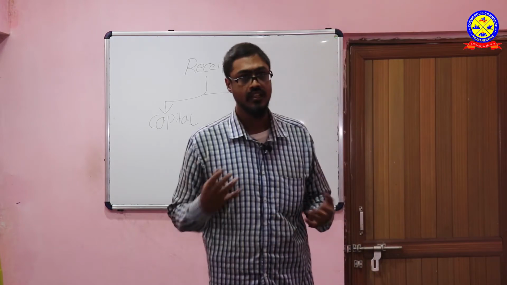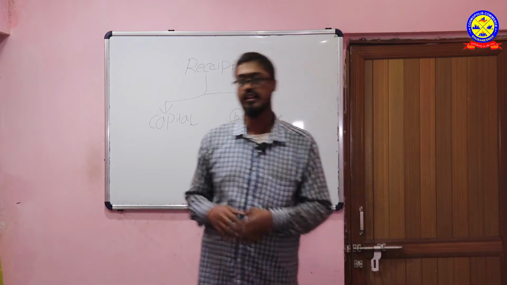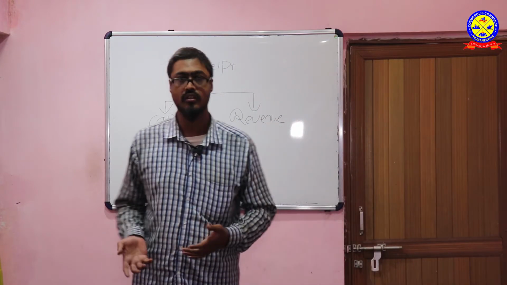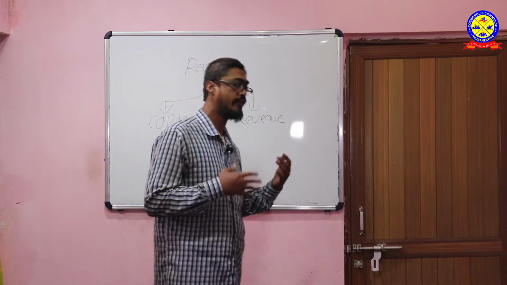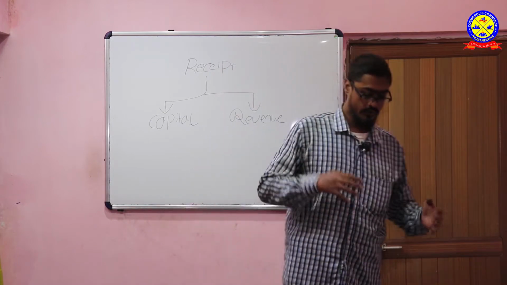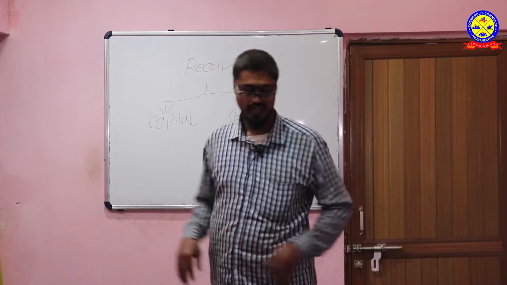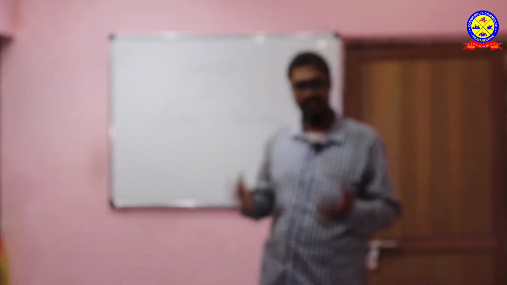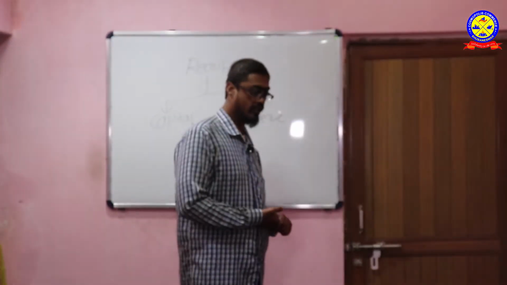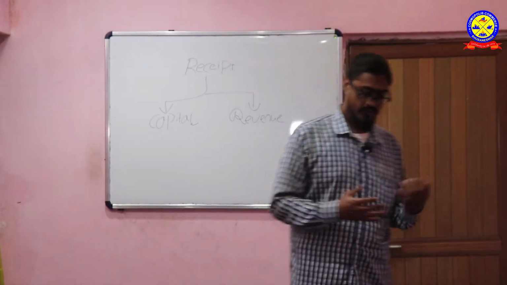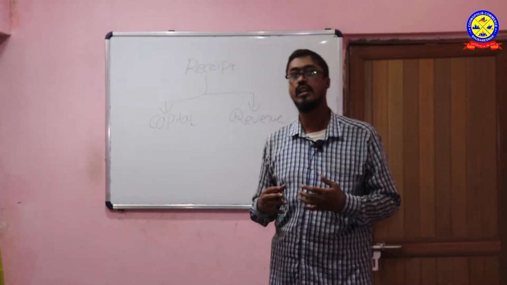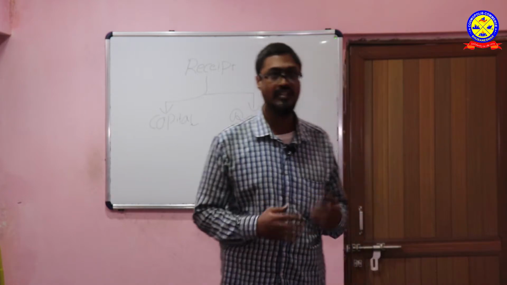Outstanding expenses are those expenses that we pay after the due date, after the time period has finished, and this is called outstanding expenses. Now prepaid expenses are mentioned in our P&L account as well as in the balance sheet. Prepaid expenses are basically our asset, and outstanding expenses are our liability.